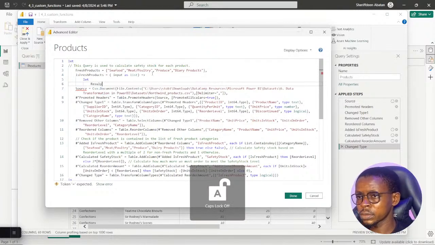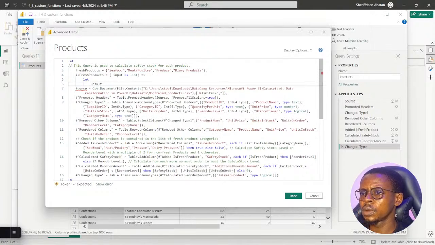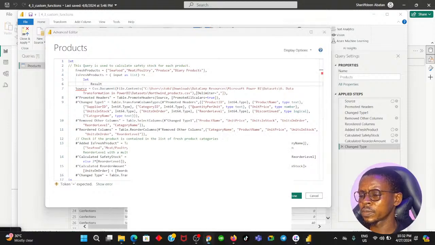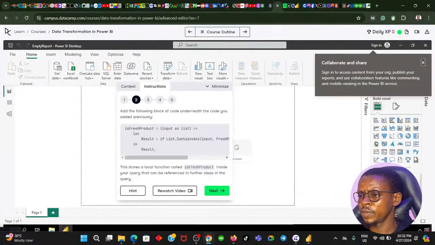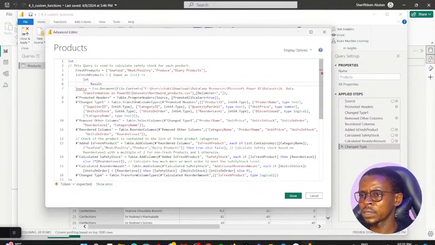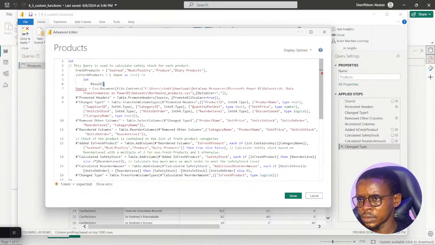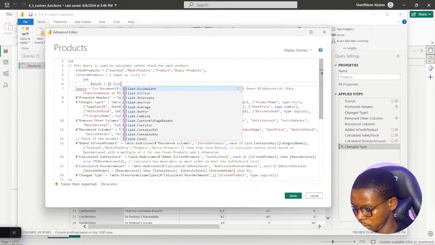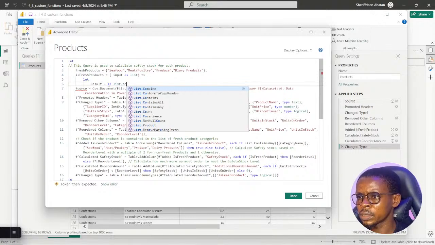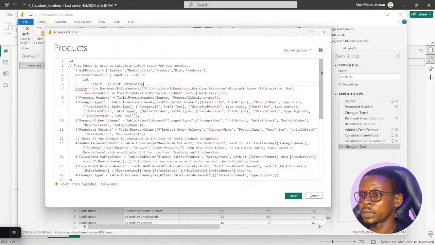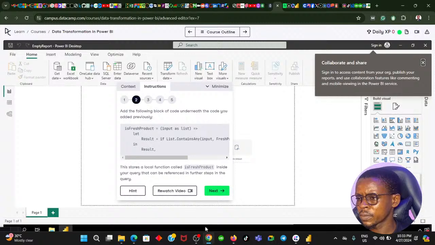Let results. So when you look at the let results, equals to if list dot contains any. I think I can see it here. You can just accept that line of code there.